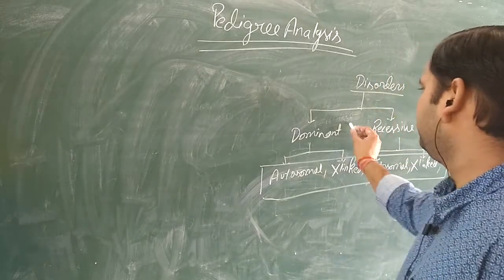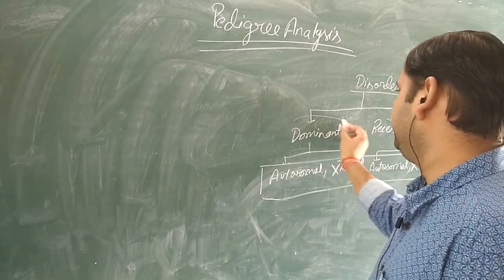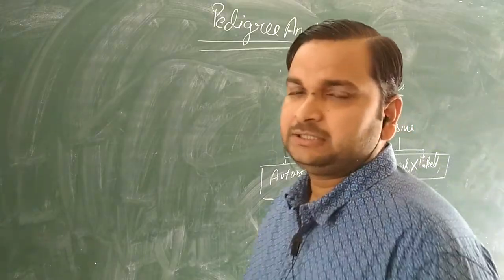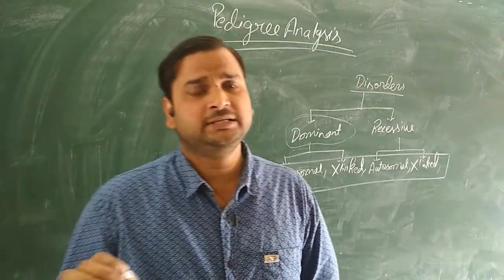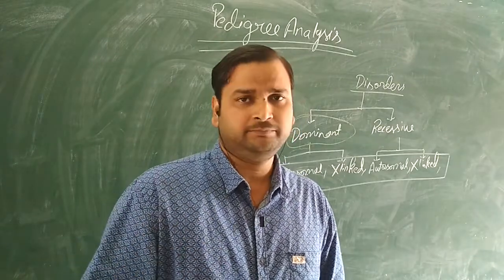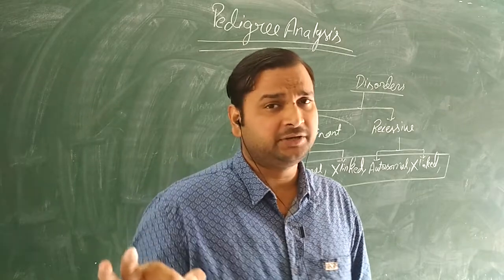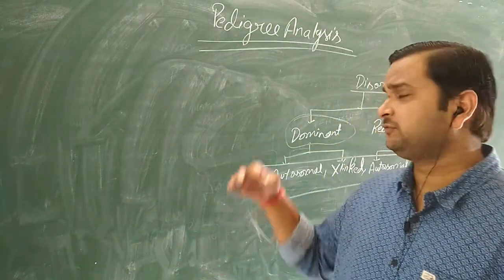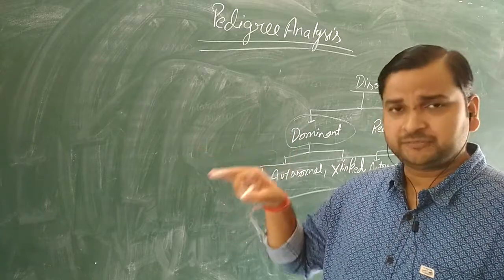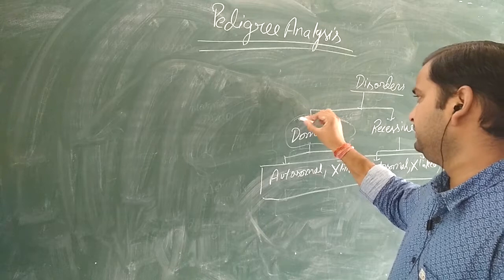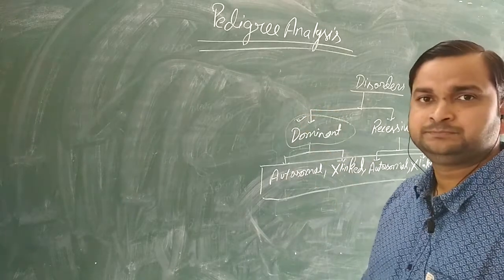First, I will discuss the dominant disease. The trick is that if any disorder is transmitted directly from the parents to the offspring without skipping a generation, there will be no skipping of the generation. If any disease is transferred from parents to offspring without skipping a generation, undoubtedly that disease will be dominant.